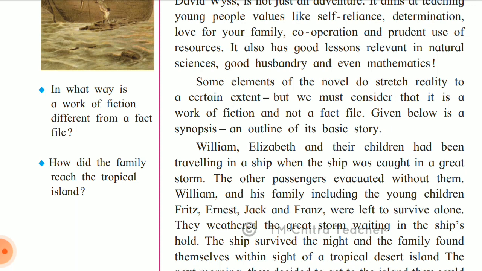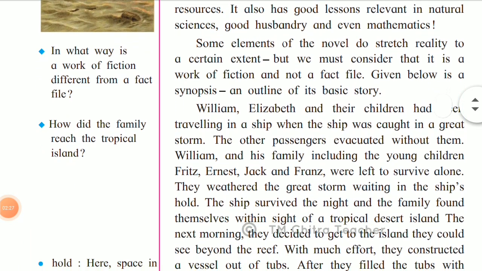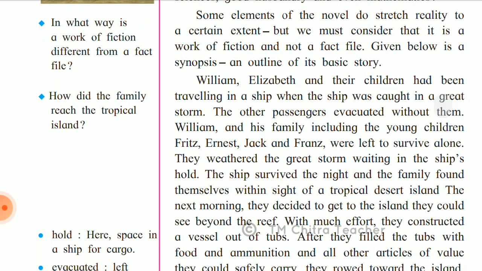William, Elizabeth and their children had been travelling in a ship when the ship was caught in a great storm. The other passengers evacuated without them. William and his family, including the young children Fritz, Ernest, Jack and Franz, were left to survive alone. They weathered the great storm, waiting in the ship's hold. Now we can see the characters mentioned in the novel. There are the parents: William, who is the narrator of the story, and his wife Elizabeth, and they had four children.